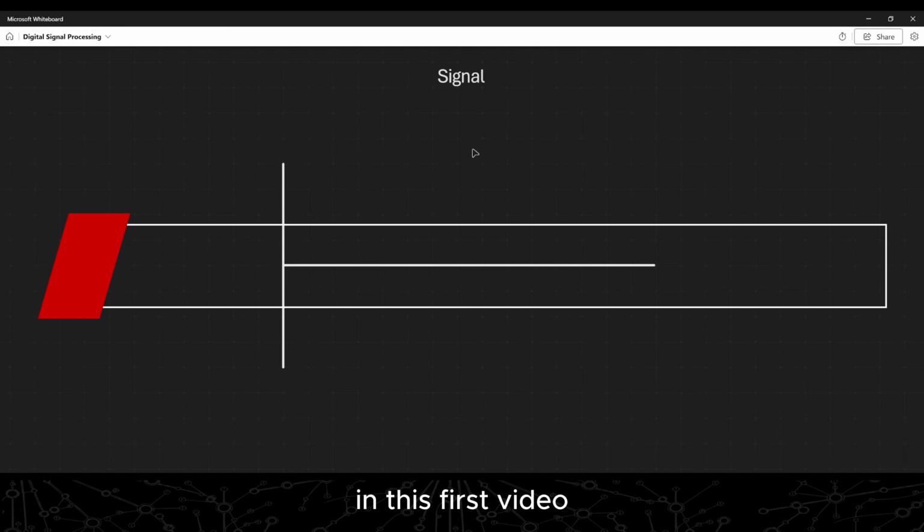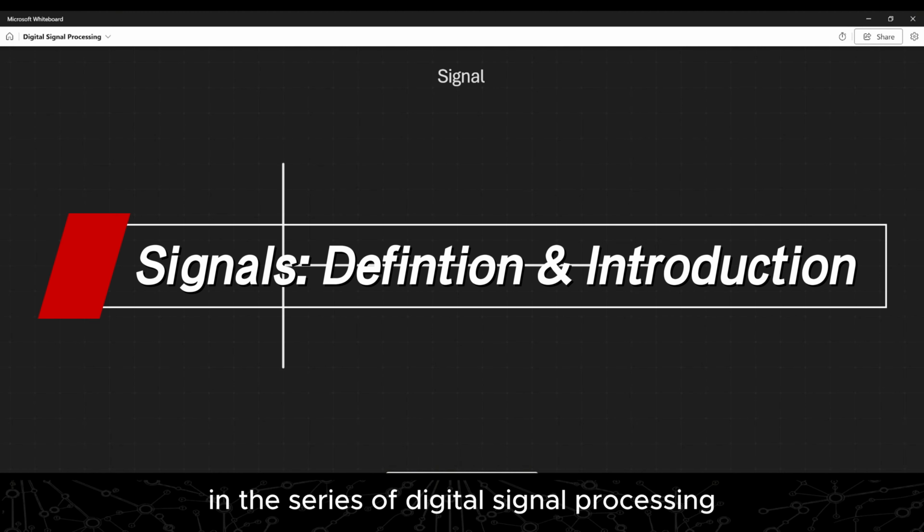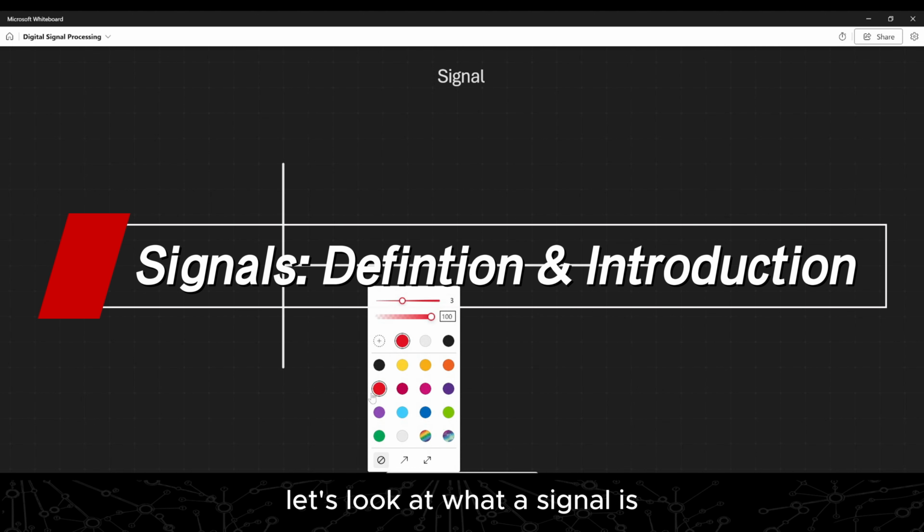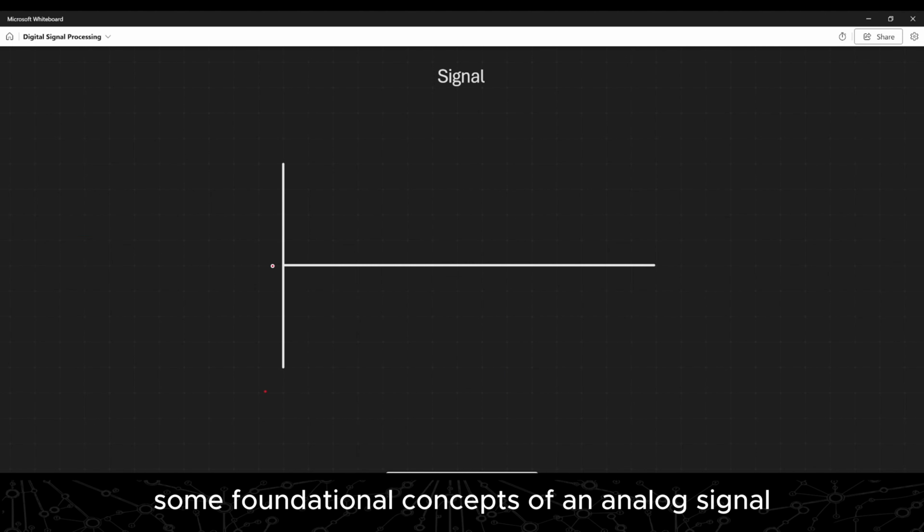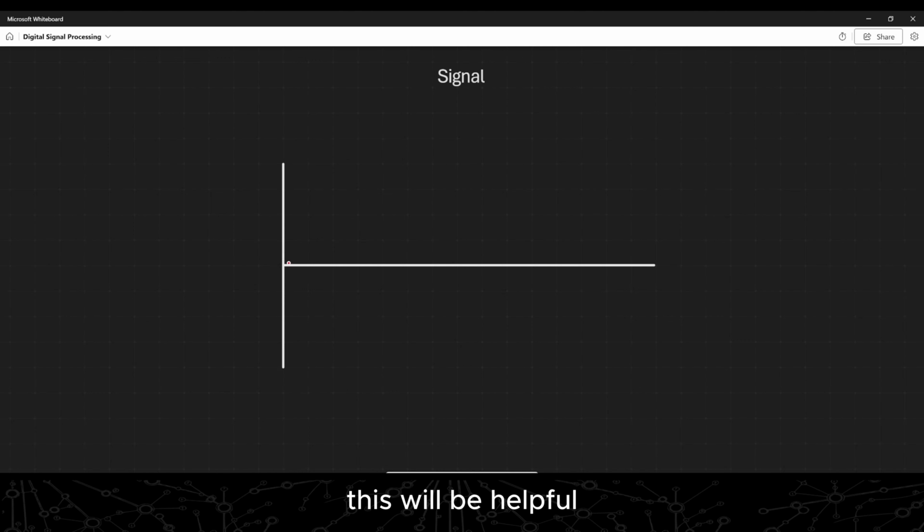In this first video in the series on digital signal processing, let's look at what a signal is and also some foundational concepts of an analog signal. This will be helpful as we dive deep into digital signals in future modules.